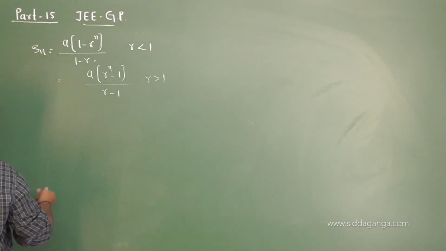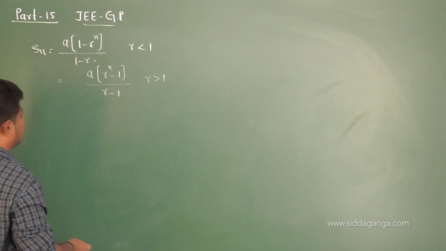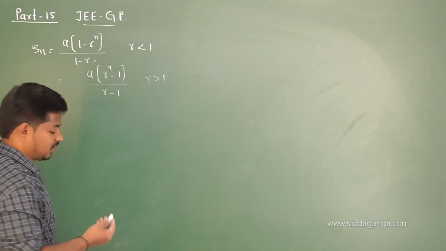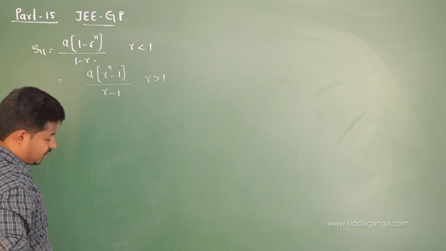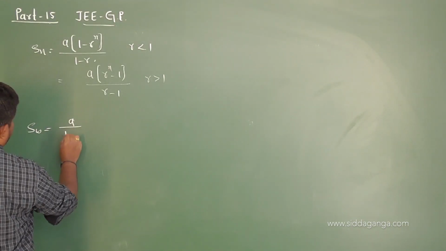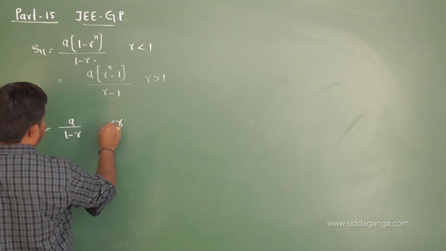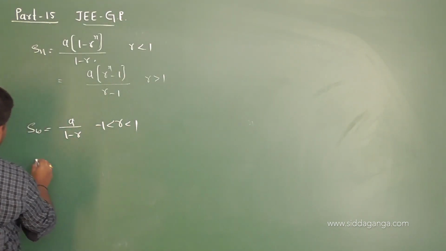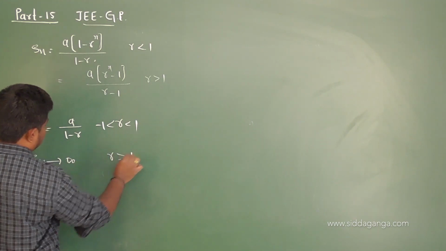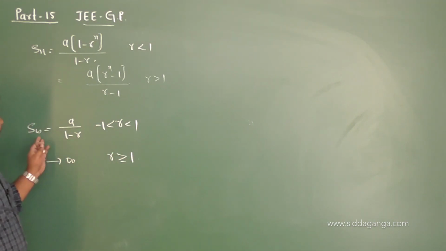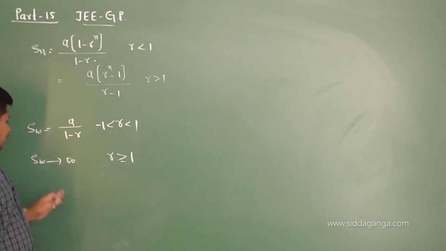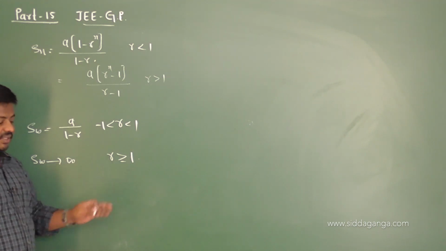Okay, and we have another formula to find the sum of infinite terms of a GP. That is given by S infinity is equal to a divided by 1 minus r. This holds when r lies between minus 1 and plus 1, and S infinity tends to plus infinity when r is greater than or equal to 1. The sum of infinite terms of a GP is given by a by 1 minus r when r lies between minus 1 and plus 1, and it tends to plus infinity when r is greater than or equal to 1.